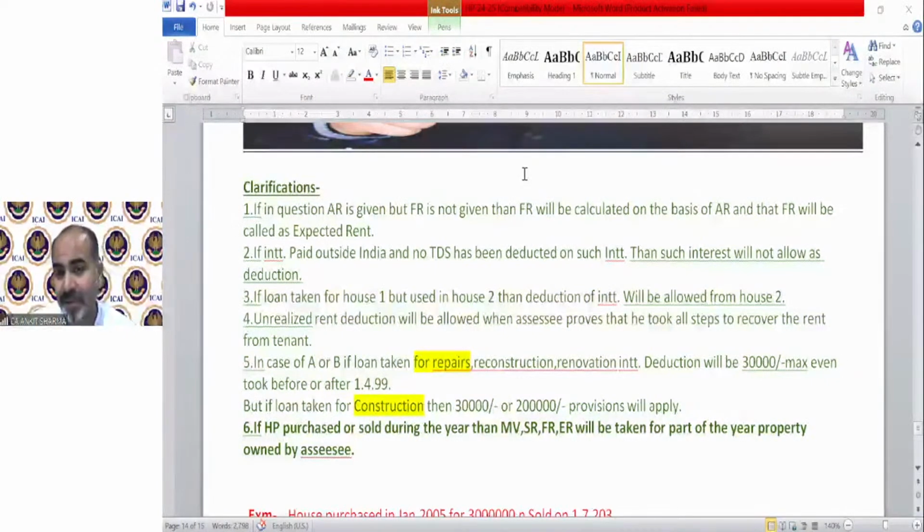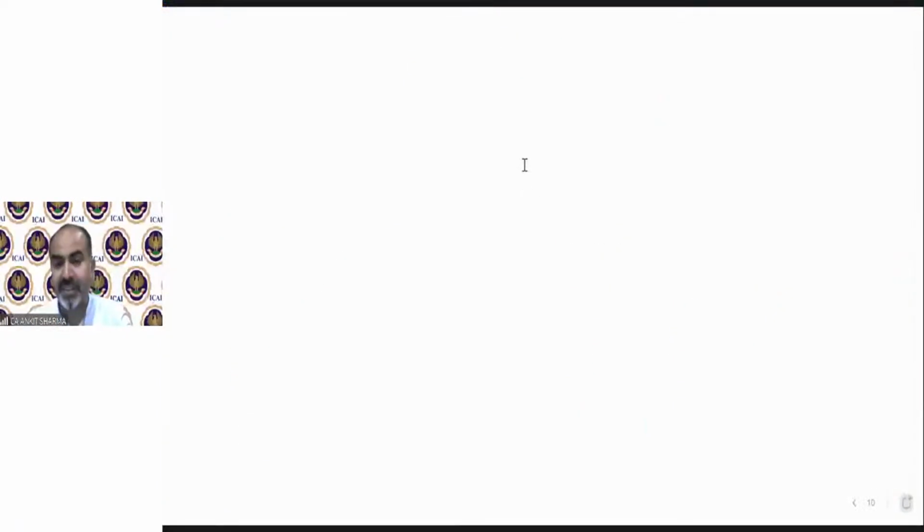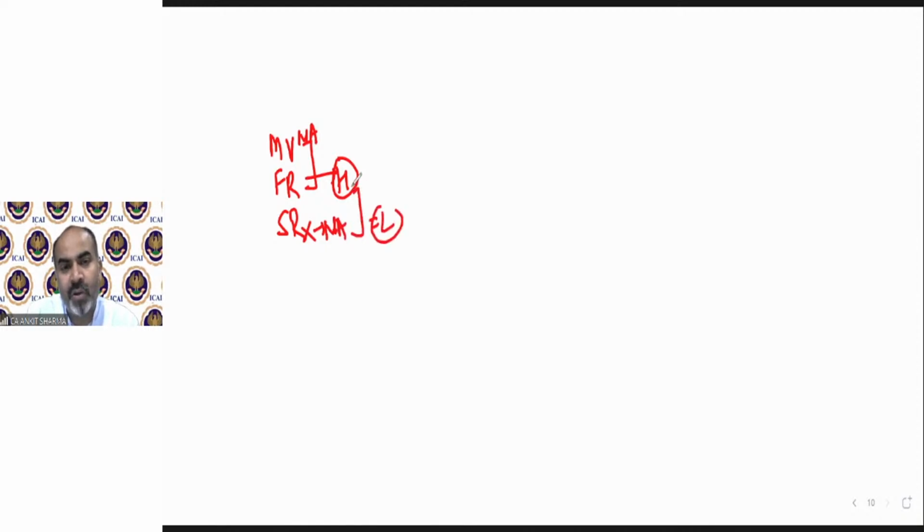You might remember, today when we were discussing the provision, I told you one thing, that if in the question there is municipal value, fair rent, and standard rent, and municipal value is not given, then you can skip it. You can solve the question without using the municipal value format. That means you can take it as not applicable. This is your higher value. If standard rent is not given, then again skip that. It will be not applicable. Your lower value will be the same.